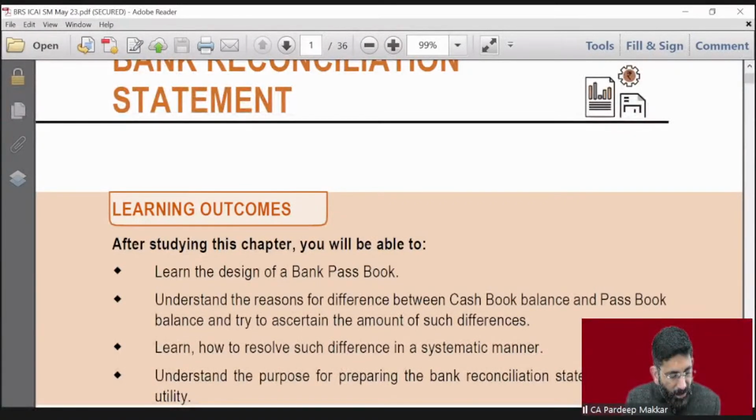Sir, maza aa raha hai padhne mein. Very good, Ansh. Sir, can you explain illustration number 10, point number 2 and 3?